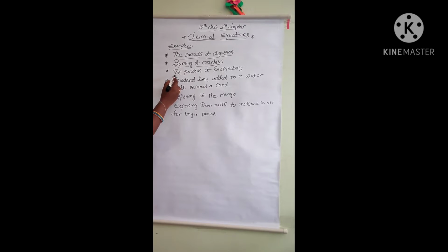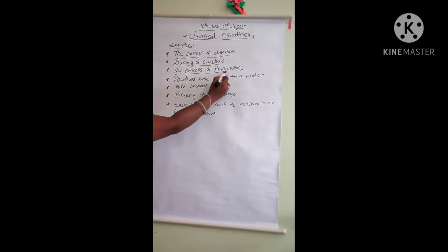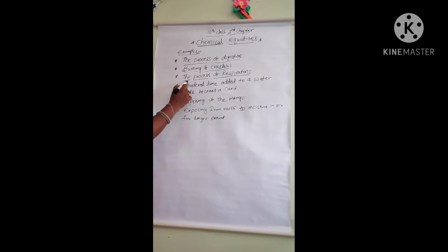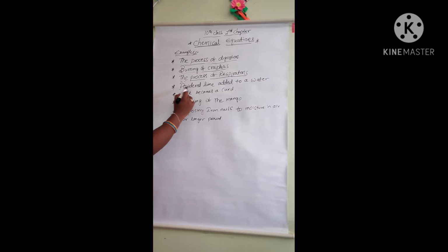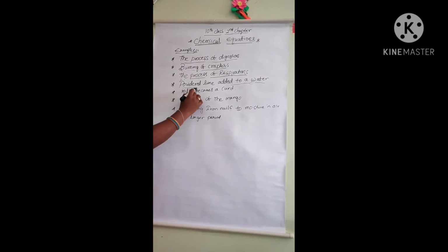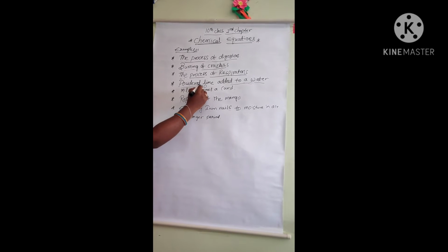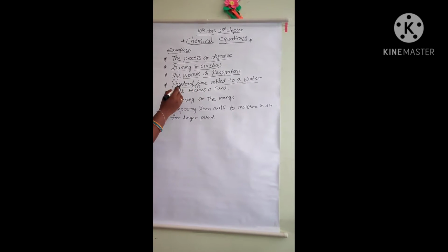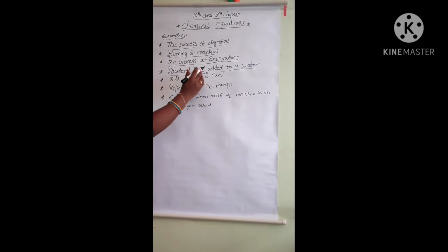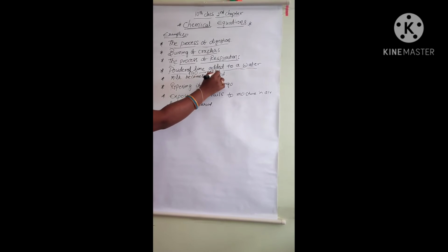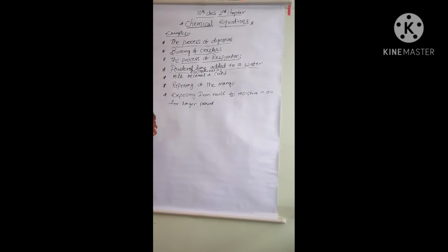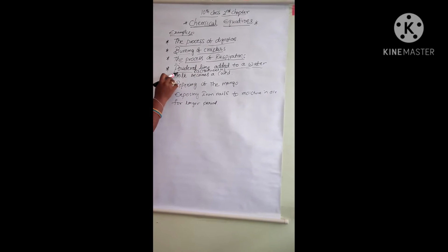Next, we take another process, the process of respiration. Respiration is also one of the chemical change processes. Next, powdered lime added to water. Powdered lime means calcium oxide. When calcium oxide is added to water, a calcium hydroxide solution is formed. That is Ca(OH)2. What is the formula of water? Water is H2O. This is one of the chemical changes.